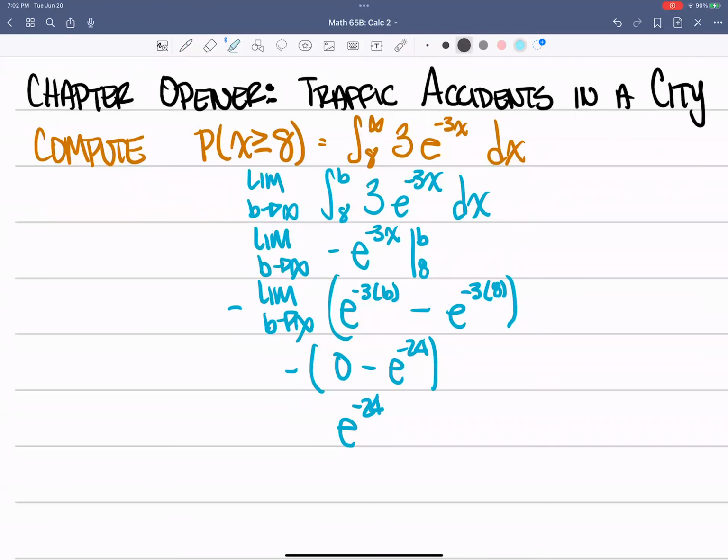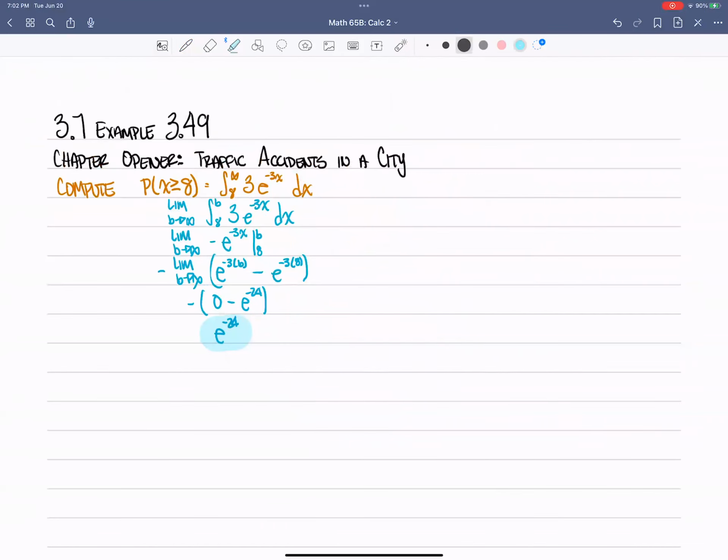So because it's a really, really tiny number, the probability of it happening is also very, very small. So I'd say that the likelihood of an accident happening is very tiny.